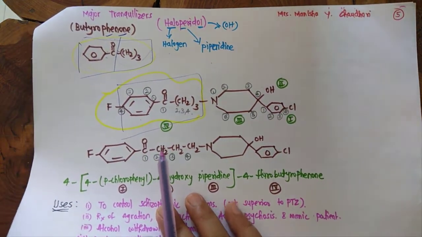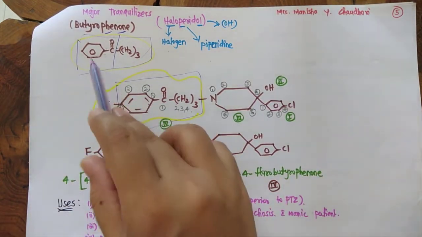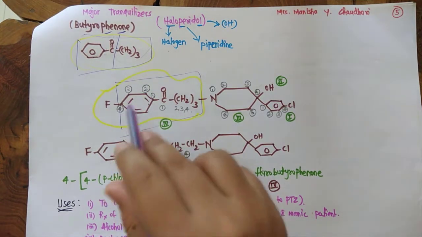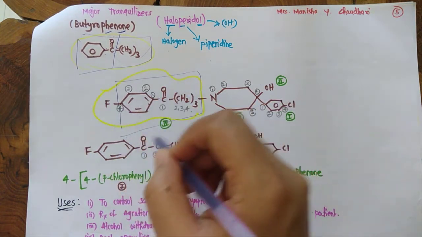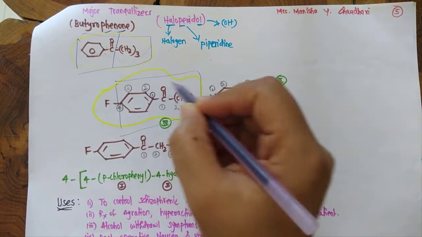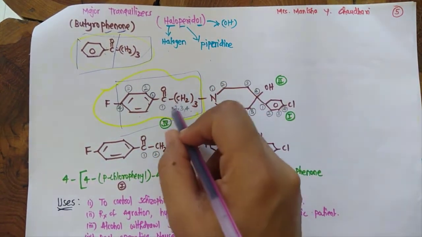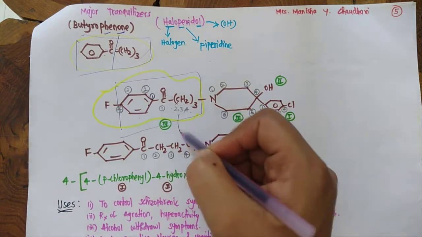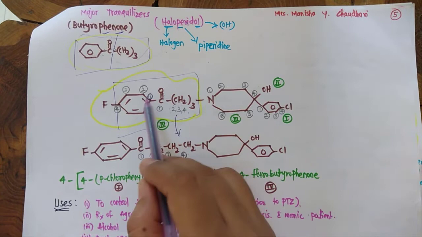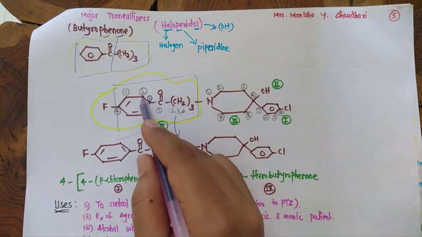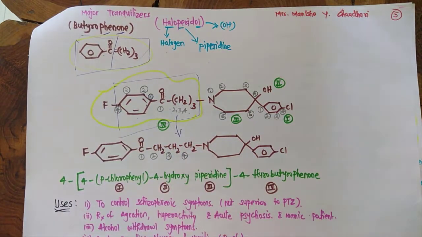You are supposed to do the numbering of the three major structures. So first we will go to the class, that is butyrophenone. Now in butyrophenone there is presence of halogen at the fourth position. Since this is the phenyl ring, at first position there is the butyl chain. So 1 2 3 4, you can write this this way also, that is 1 2 3 4. This is phenyl, so first position, second position, third position, fourth position. At the fourth position a fluorine group is there.